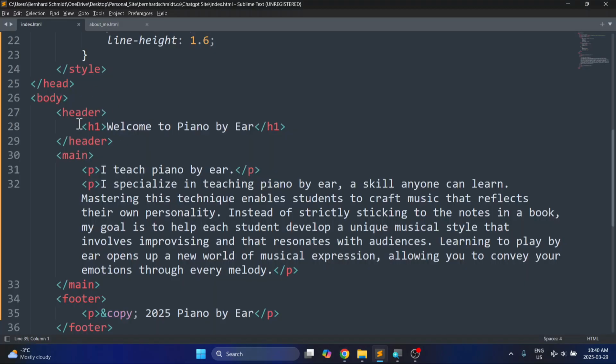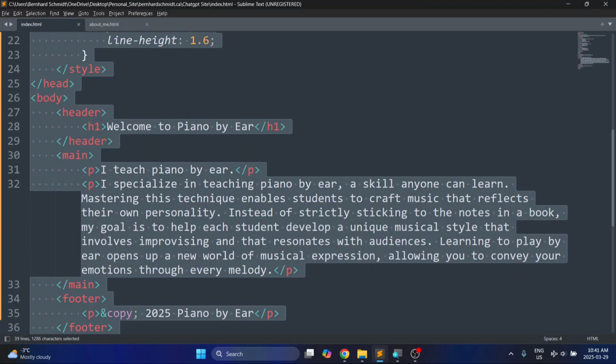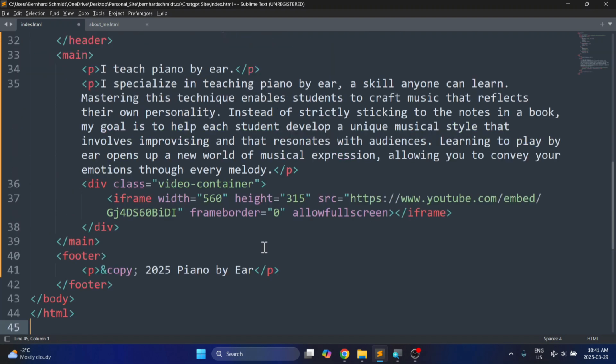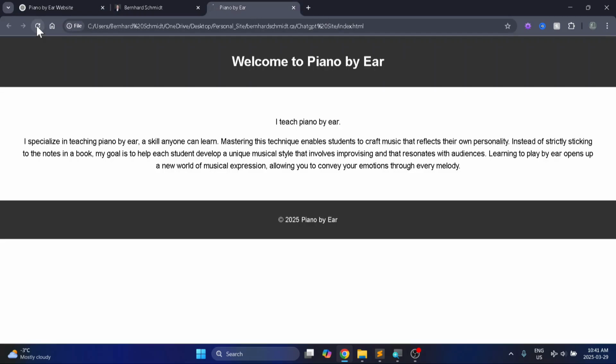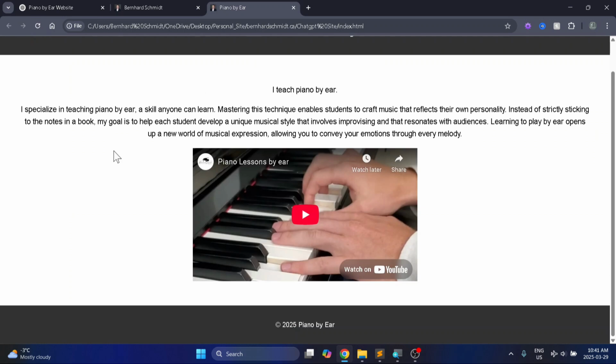So I'm going to go back into my code editor, hit Control A, hit Control V to replace my text, and Control S to save it. Then Alt Tab to go back to my browser, hit refresh. Oh, I'm in the wrong page. Let's hit refresh on the correct page, and there's my iframe.